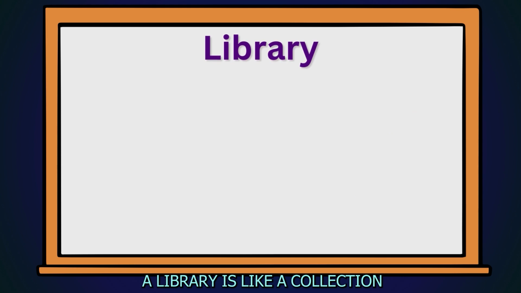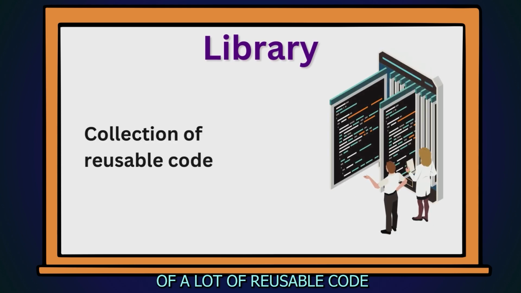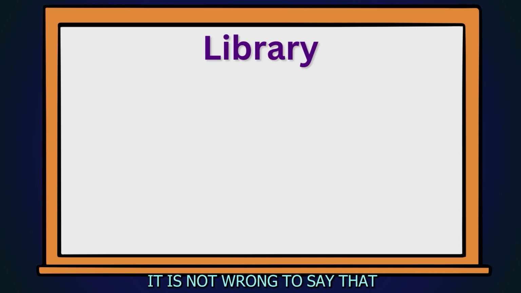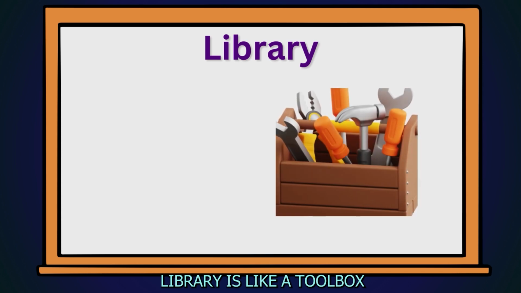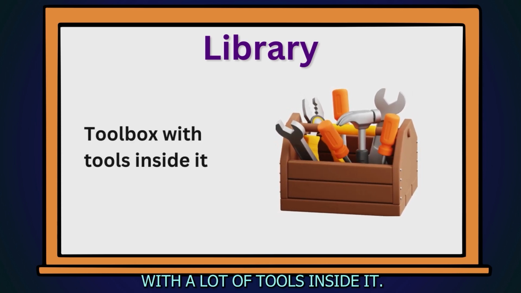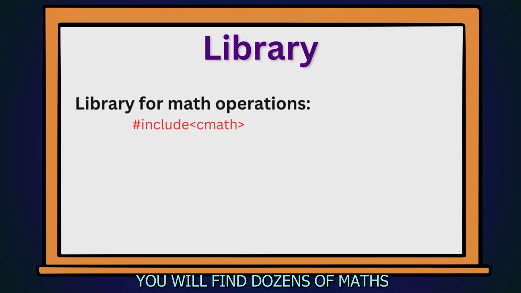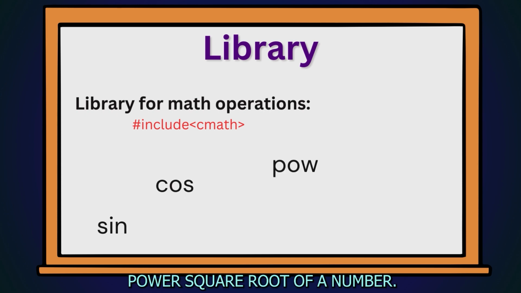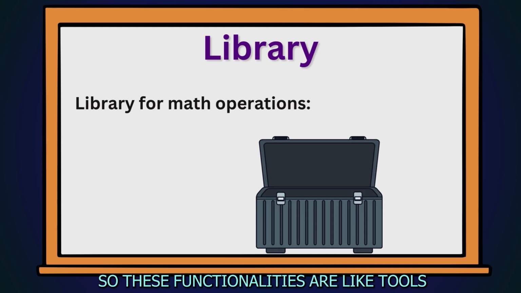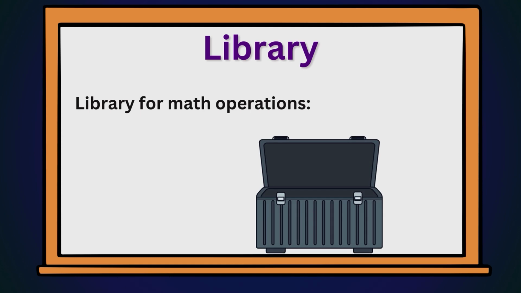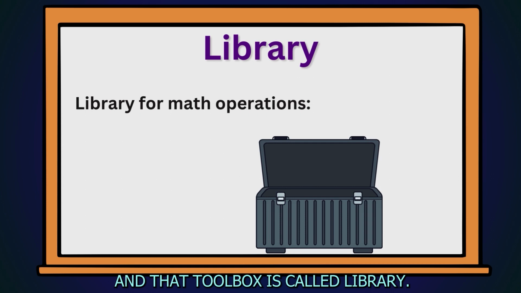A library is like a collection of a lot of reusable code for similar functionalities. It is not wrong to say that a library is like a toolbox with a lot of tools inside it. For example, in a library about math operations, you will find dozens of math-related functionalities such as finding sine, cosine, power, and square root of a number. So these functionalities are like tools inside a toolbox, and that toolbox is called a library.